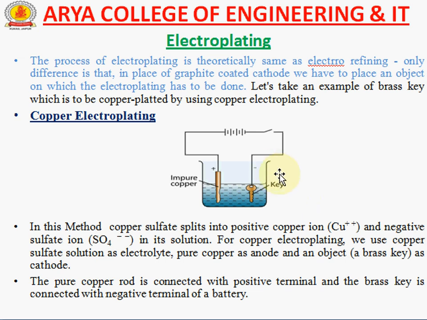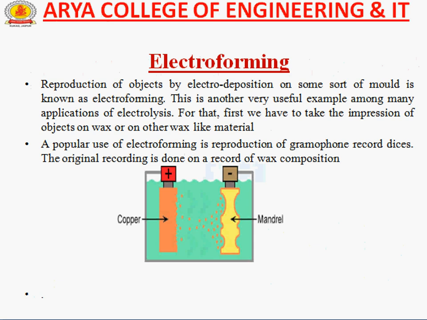So there are also most important applications of electrolysis. Now the third important application is electroforming. Electroforming means that reproduction of an object by electrodeposition on some sort of mold is known as electroforming. Or we can also say that electroforming is a metal forming process that forms parts through electrodeposition on a model known in industry as a mandrel.